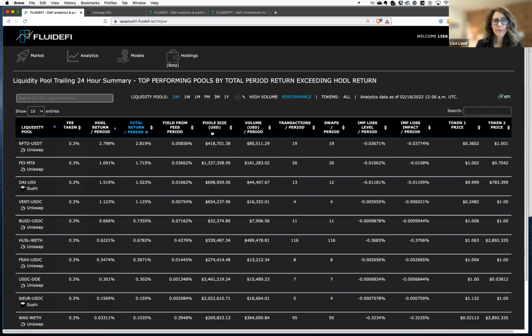So this analytics dashboard is meant to be customizable to whatever your trading strategy is. In DeFi, in the first place, it's difficult to find trading strategies because there's no source of information. So we provide this information so you can look at it, you can figure out what your trading strategy is, and then you can execute it by applying the filters, by sorting on the items that you want, by using these pre-built filters, which are high volume and performance.